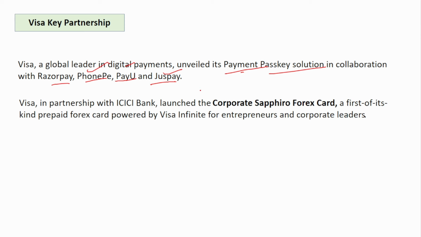Next is Visa in partnership with ICICI Bank. It has launched the Corporate Zafiro Forex card. It is a first of its kind Forex card, powered by Visa Infinite, for entrepreneurs and corporate leaders. So who is the target here? Entrepreneurs and corporate leaders. Here you have to remember the card name, Corporate Zafiro Forex card, by Visa and ICICI Bank together. Just remember these things: Visa, ICICI Bank, Corporate Zafiro Forex card.